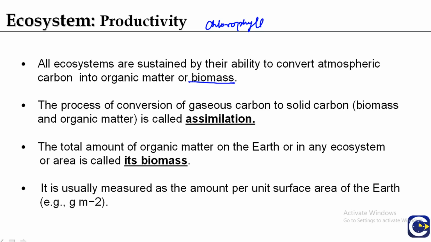The process of conversion of gaseous carbon to solid carbon or biomass or organic matter is called assimilation. So this process of conversion of gaseous carbon is by means of photosynthesis, where CO2 plus H2O, in presence of sunlight and chlorophyll.